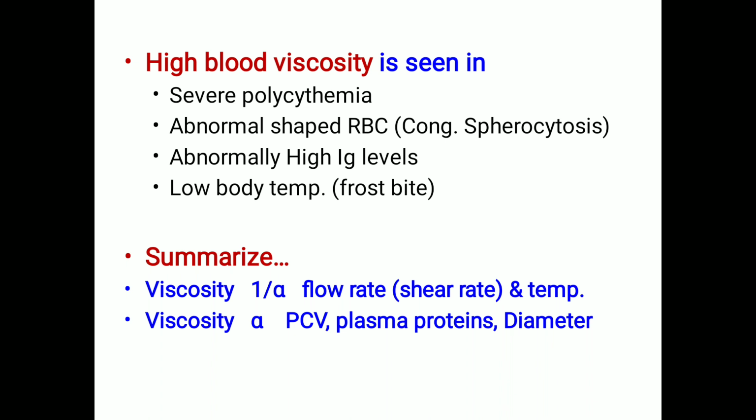In which conditions will blood viscosity be very high? Severe polycythemia, abnormal shape of RBC, especially congenital spherocytosis, abnormally high levels of immunoglobulins, and low body temperature. To summarize, viscosity is inversely proportional to the flow rate and temperature. It is directly proportional to the packed cell volume, plasma proteins and diameter.